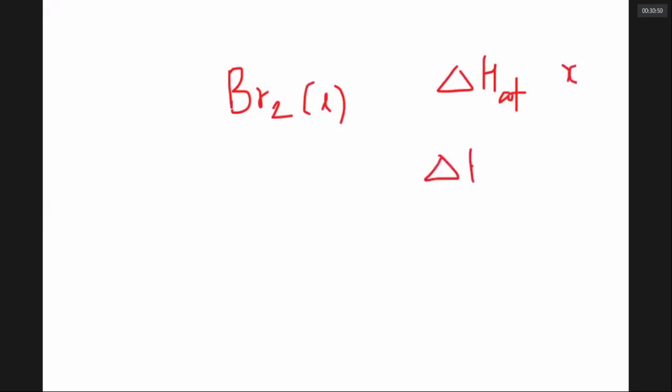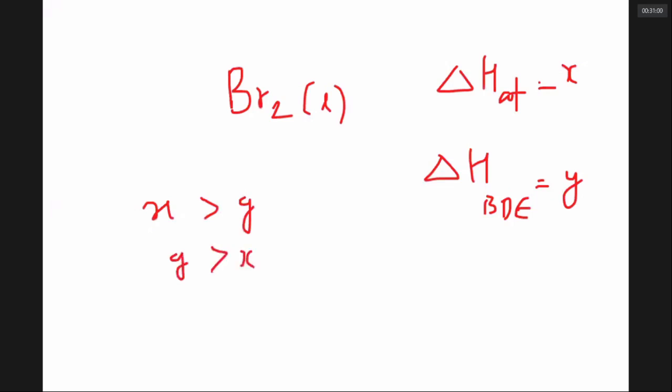Yes, sir. In the same 2020 paper, you can see another question on physical chemistry. For bromine liquid, they gave the enthalpy of atomization as X. For the same bromine, the bond dissociation energy is given as Y. Now they want to know whether X is greater than Y, Y is greater than X, X is equal to Y, or they are unrelated.